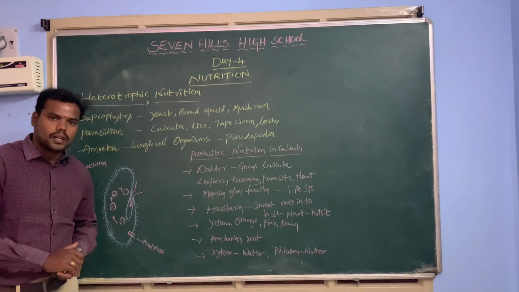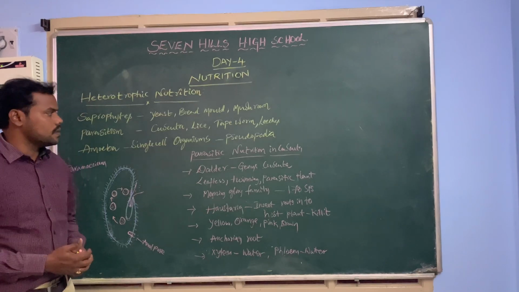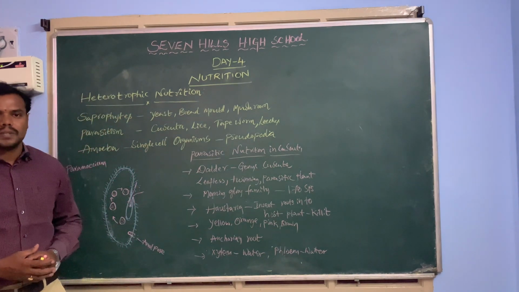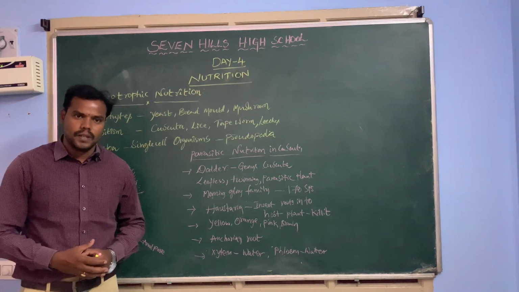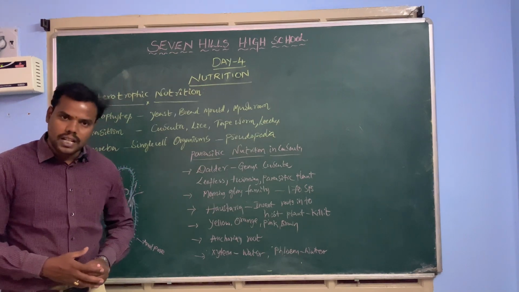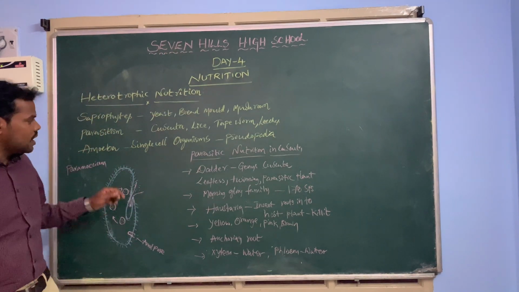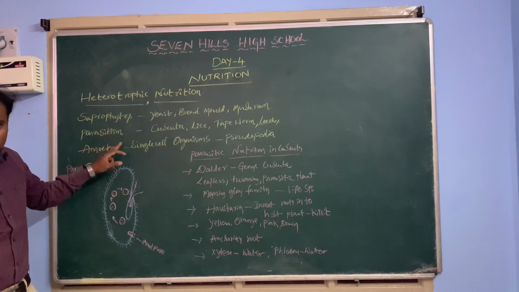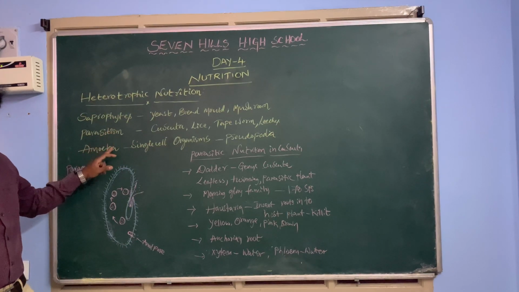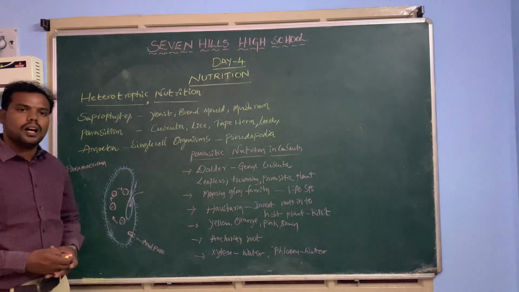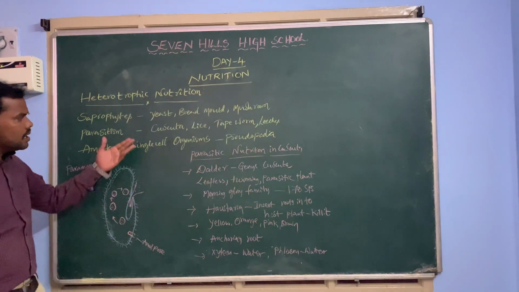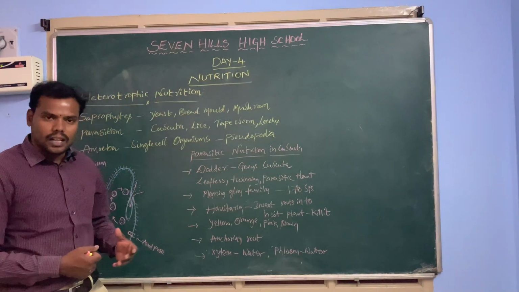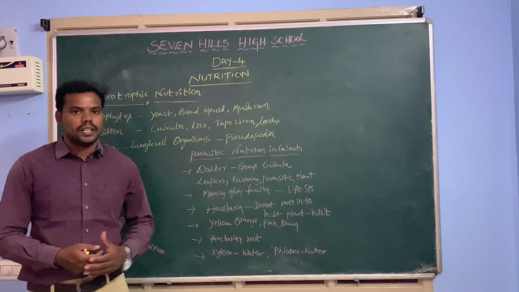And some other organisms depend on other organisms and collect food material from them, and they kill the organisms or cause harm to them. Such organisms are called parasites, and such nutrition is called parasitism. In parasitism, organisms depend on other organisms for their food needs, and kill them or cause harm to them. For example, cuscuta, lice, tapeworm and leeches all depend on others for their food needs.